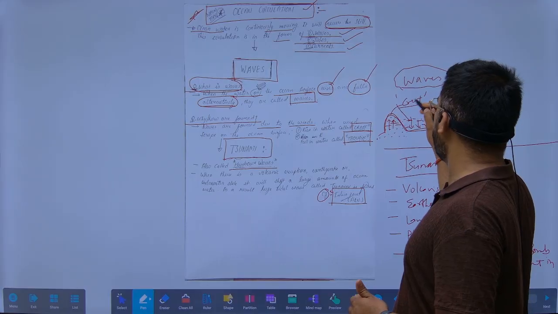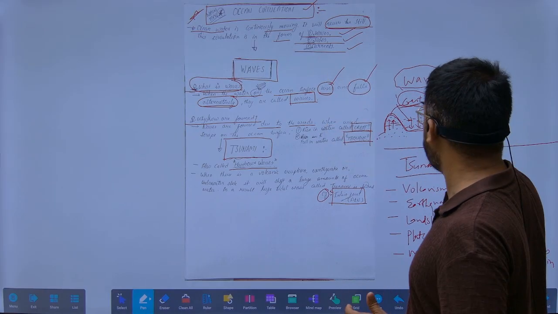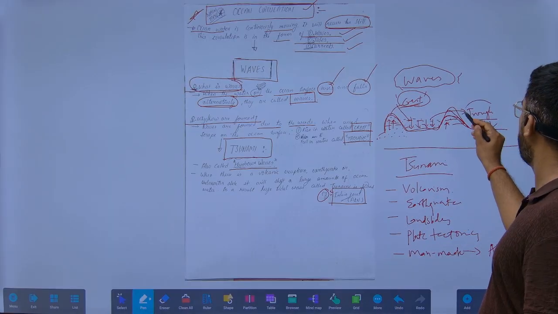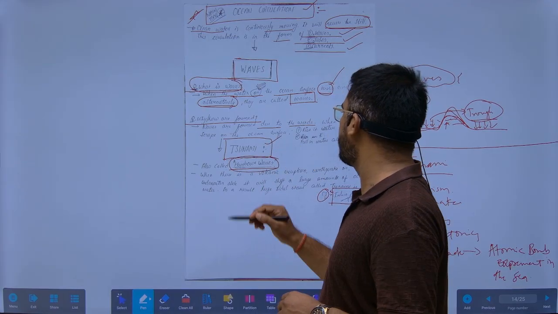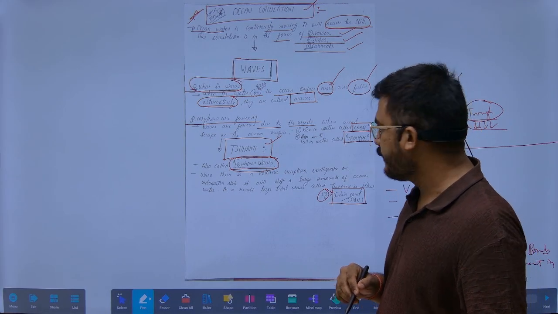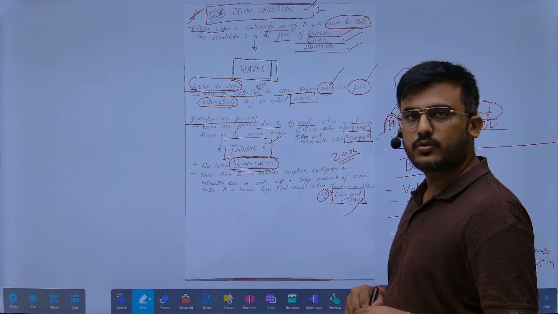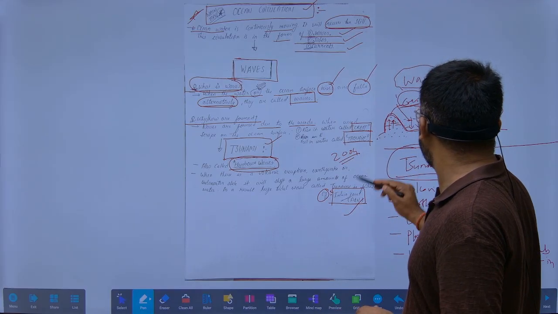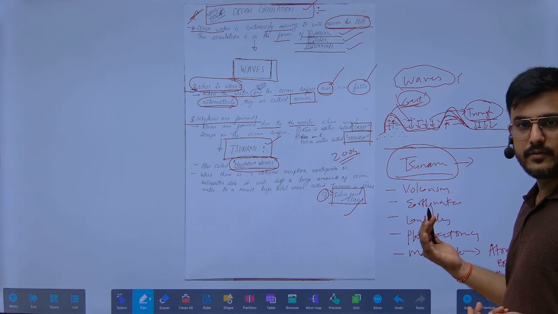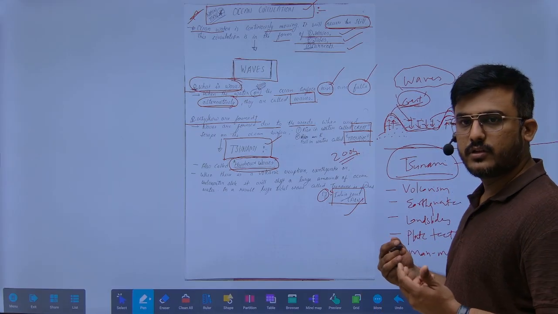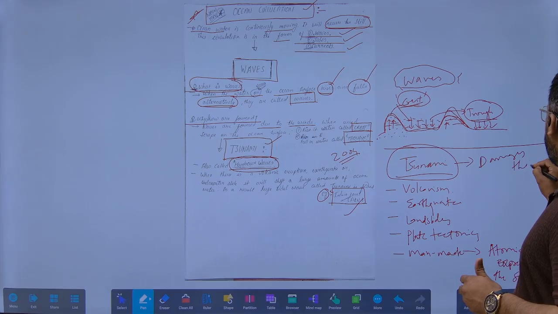The upper part, which gets lifted, is known as the crest, and when the water goes down, it is known as the trough. Okay. What is a tsunami? Tsunami means harbor waves. In 2004, we saw our Indira Point get submerged. It is also known as harbor waves, which damage the coastal areas.